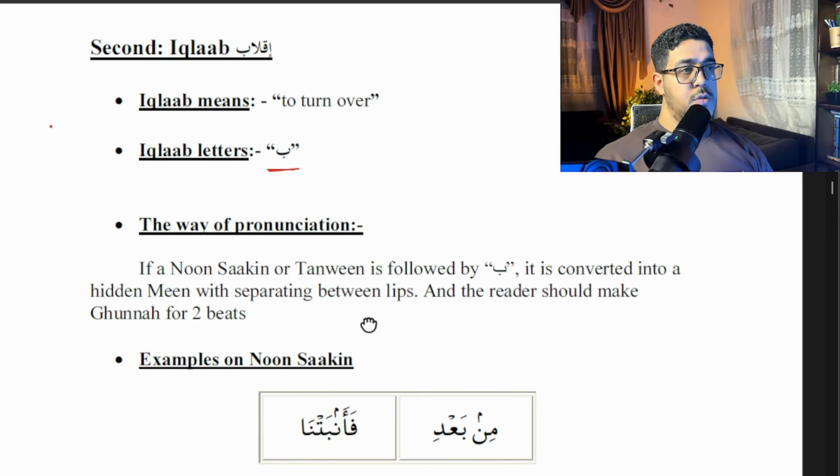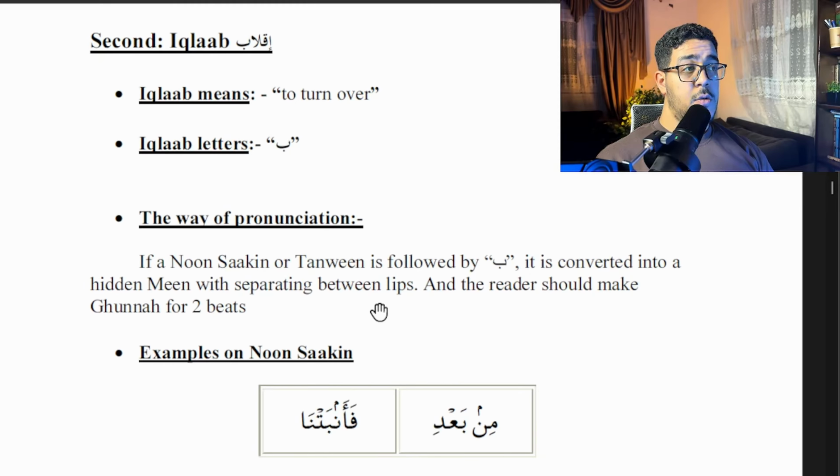Again, the rule simply says if the Noon Sakin or Tanween is followed by the letter Ba, it is converted, the Noon Sakin or the Tanween, into a hidden Meem with separating between lips. We're coming to that in a second. And the reader should make a Ghunnah for how long? 2 beats. Remember, any Ghunnah we're doing in our rulings in our lessons is going to be 2 beats.